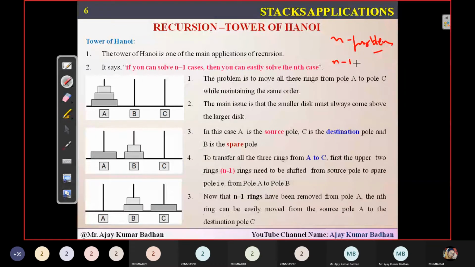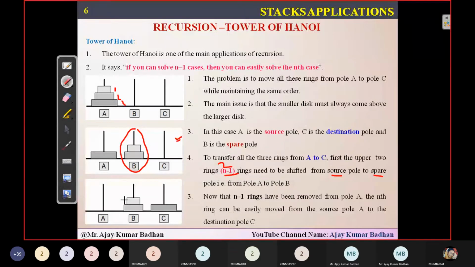So what it is saying is that if you are able to successfully shift the n-1 rings, meaning how many rings do we have here? 1, 2, and 3. So 3 minus 1 is 2. If you are able to successfully shift the two rings from source pole to auxiliary, meaning from A to B. This is a figure you have to see. See, the first and the second one, I have shifted to this particular auxiliary. If I'm able to do that, then I will successfully be able to solve this problem.